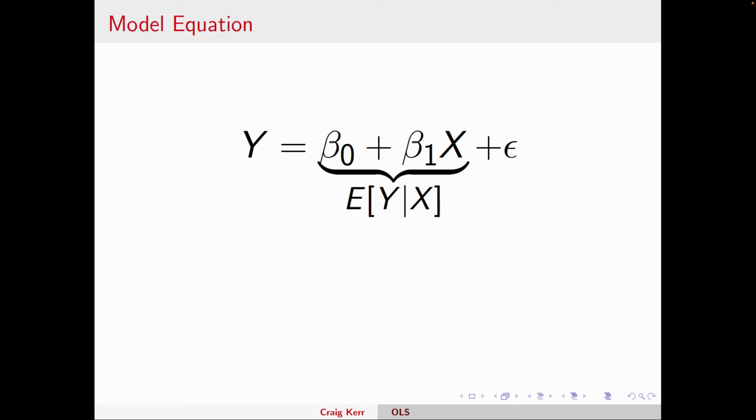If you don't know how to read that E, that's how we read it. E is the expectation operator. So we read that as the expected value of y given x. You tell me x, this line will tell you what you should expect y to be. In terms of our example, you tell me the population of the city. This line will tell you what we expect revenue to be during a pandemic season, or to be very specific, during 2020.